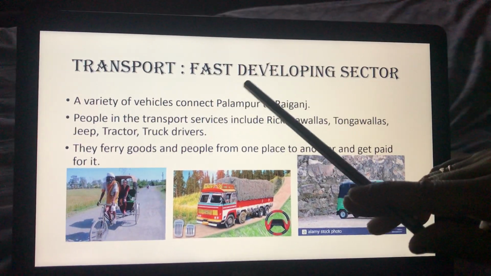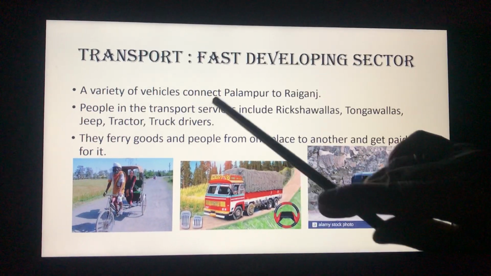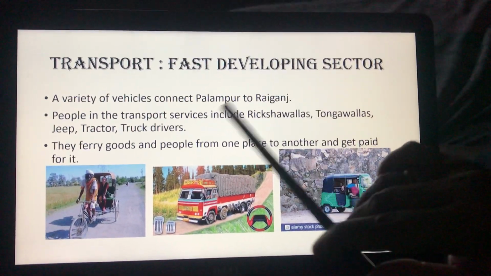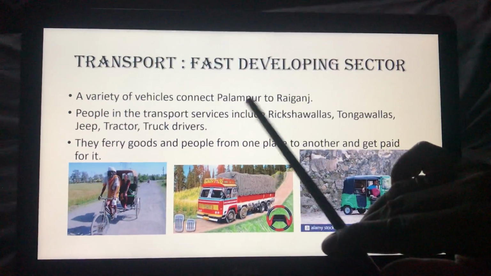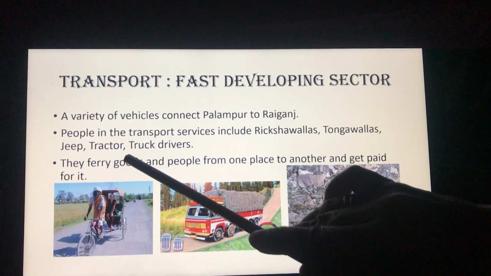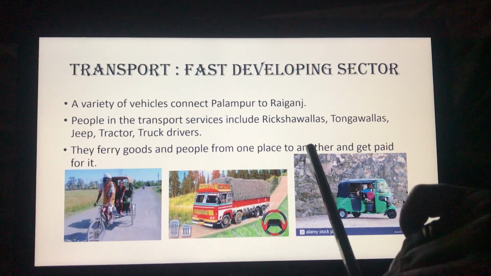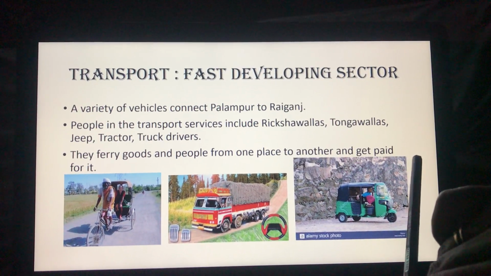Transport. Transport is a fast developing sector in Palampur. A variety of vehicles connect Palampur to Raiganj. People in the transport services include rickshawalas, tongawalas, jeepwalas, tractors and truck drivers. They ferry goods and people from one place to another and get paid for it.